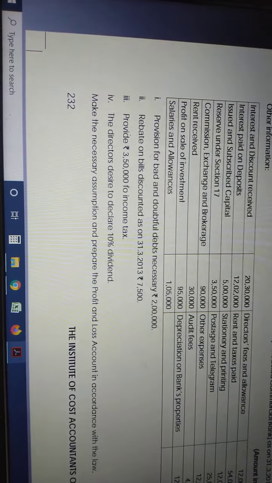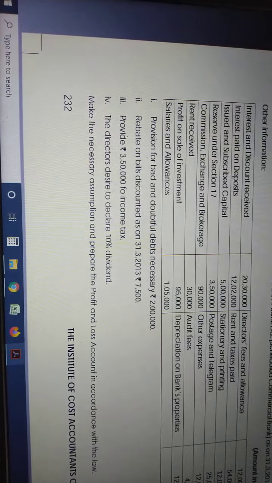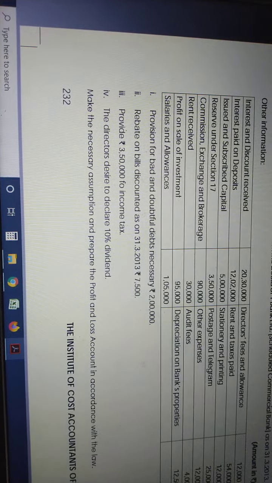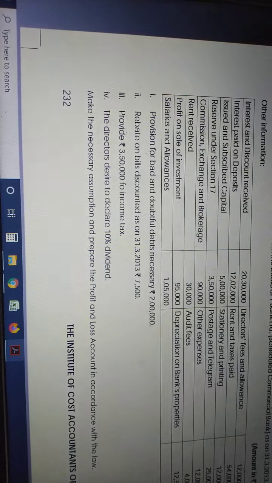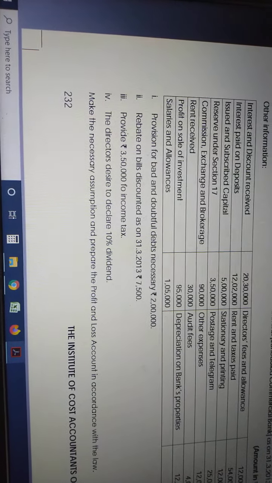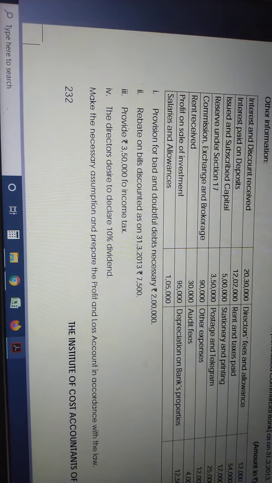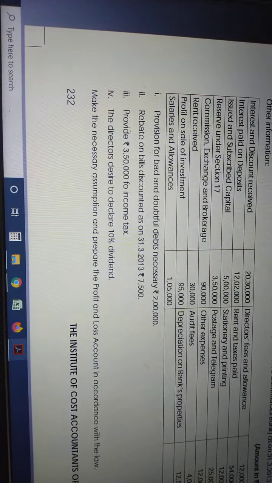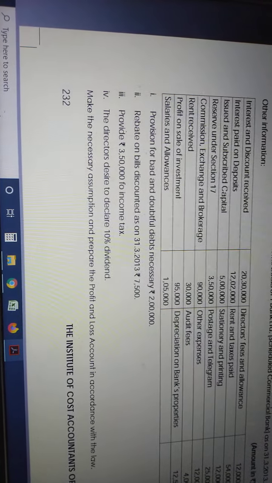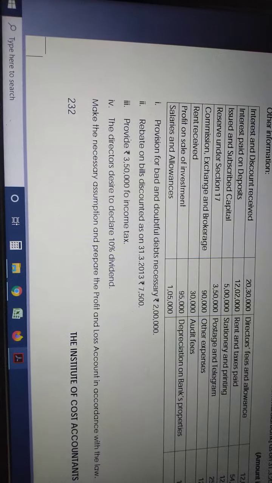Up to schedule 12 belongs to the balance sheet, correct? Form A balance sheet. Schedules 13 to 16 belong to P&L, correct? So interest and discount income received is in schedule 13, interest income. It is an interest income, so it is a P&L item, schedule 13. What is the next item?